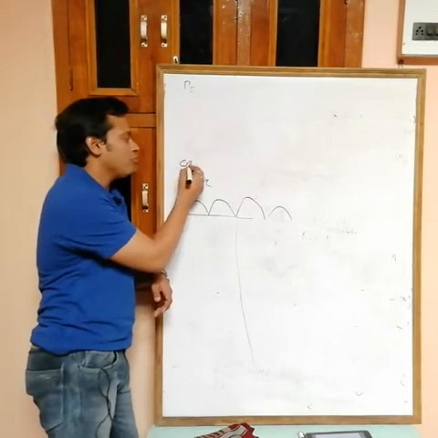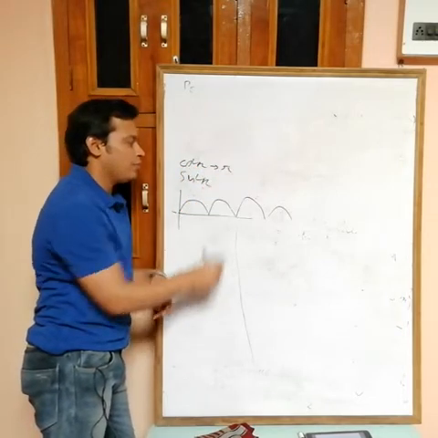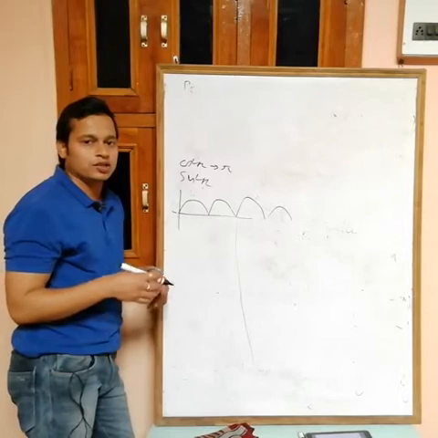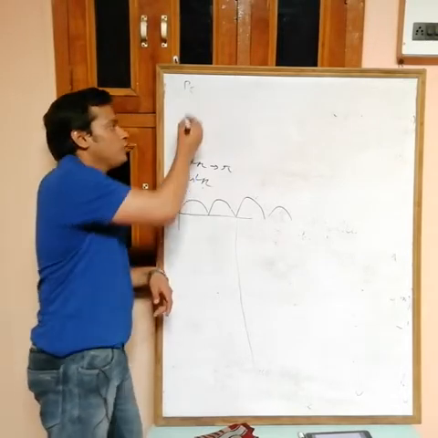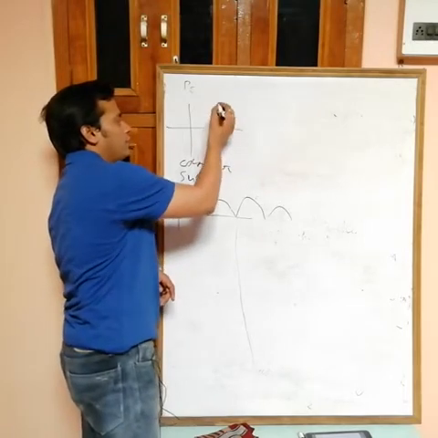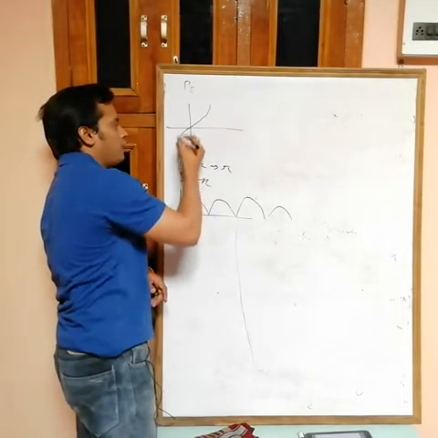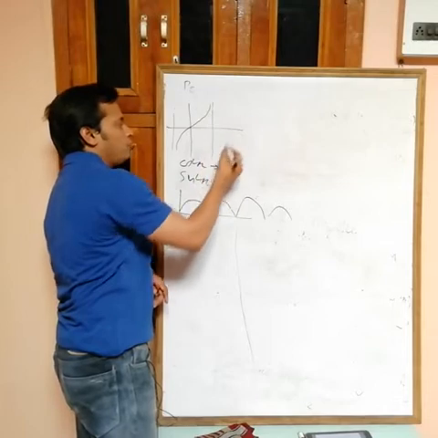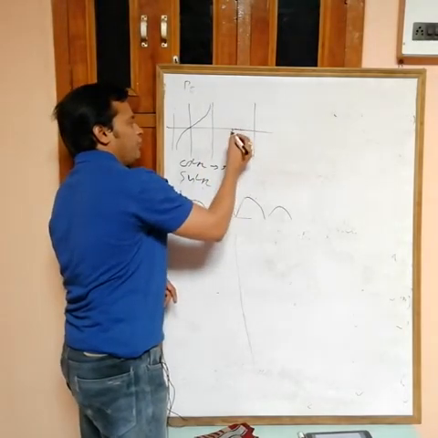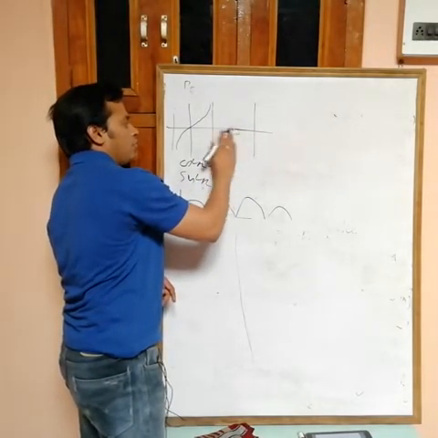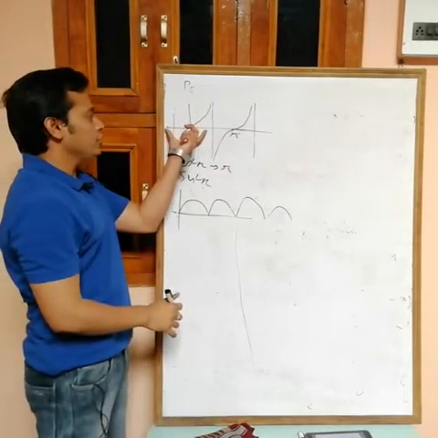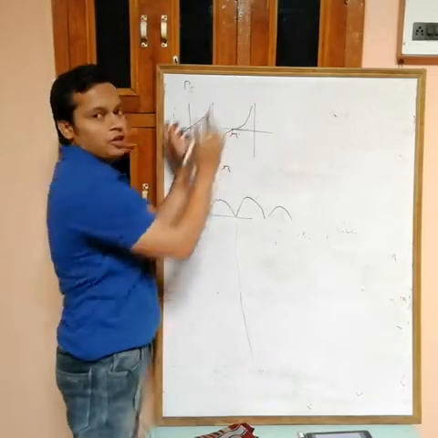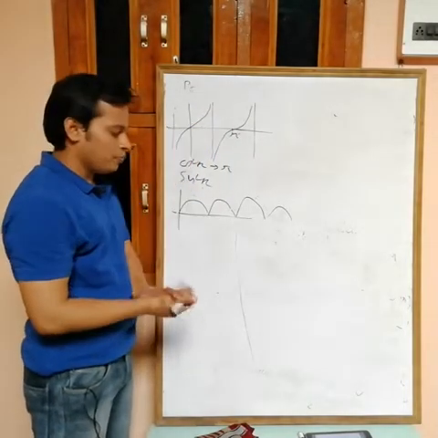Similarly, the period of cos square x is also equal to pi. The periods of tan square and sec square are all equal to pi. The period of tan x is also equal to pi, because after a pi interval we get a repeating value of tan. See, this is the graph of tan x, from minus pi by 2 to plus pi by 2. Here we have pi. After this interval we again get the same repeating values, and this length is pi.